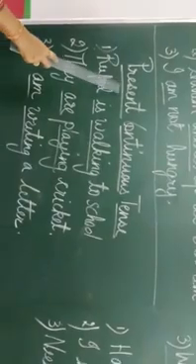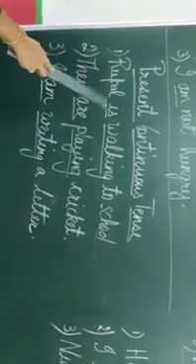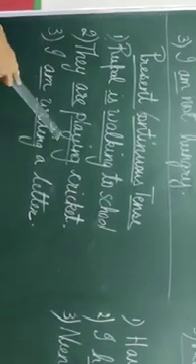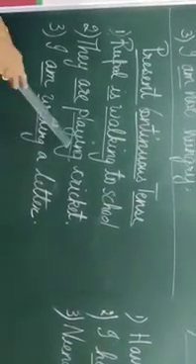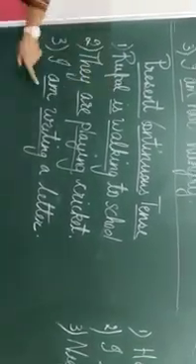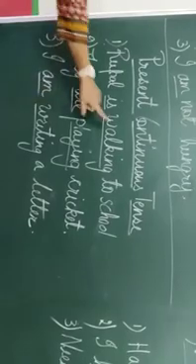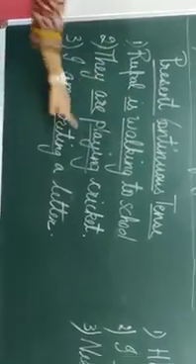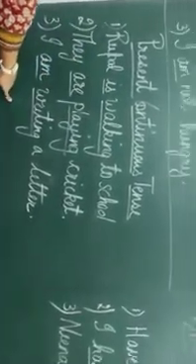Then we come to present continuous. As you know, in continuous we add ing. So Rupal is walking, you can see. They are playing. I am writing a letter. So ing, and this is present. These verbs are in present tense, and they show you the continuous tense. So that is present continuous tense. I hope you have understood.